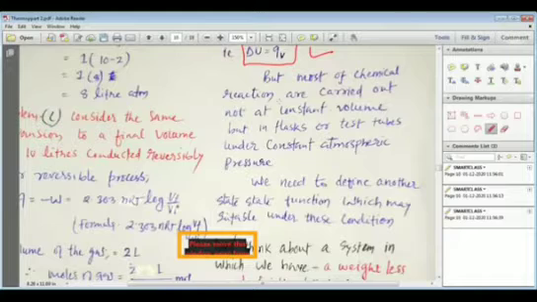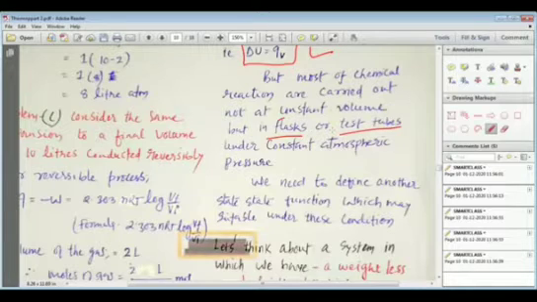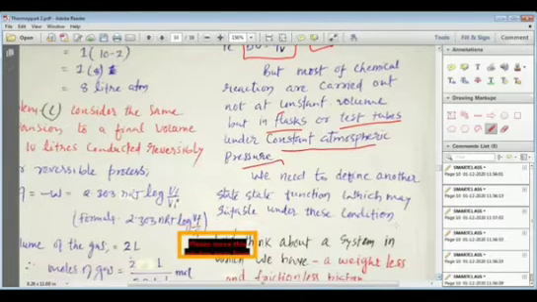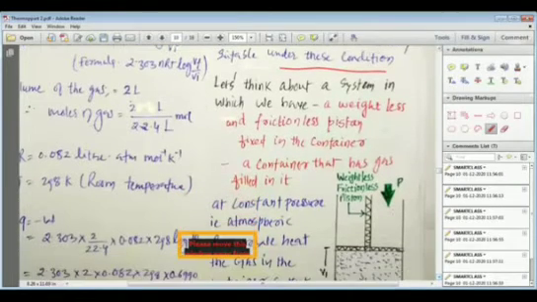But most of the chemical reactions are carried out not at constant volume, but in the flask or in the test tubes. My dear students, you are well aware that when we do various experiments in either the flask or the test tube, they are under the constant atmospheric pressure. We need to define another state function which may be suitable under these conditions. That means constant pressure. Let's think about a system in which we have a weightless and frictionless piston.